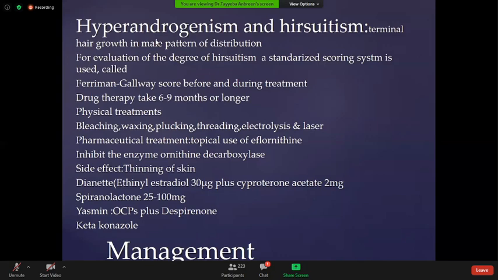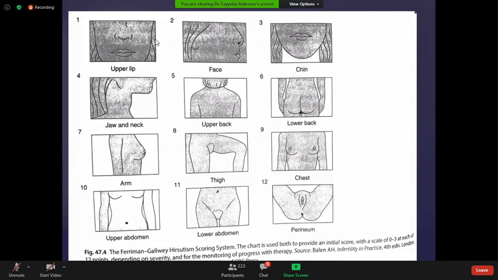It shows 12 body parts: upper lip, face, chin, jaw and neck, upper back, lower back, arm, thighs, chest, upper abdomen, lower abdomen, and perineum. Every single part on this scale has a score of 0 to 3, depending upon the growth of the hair.